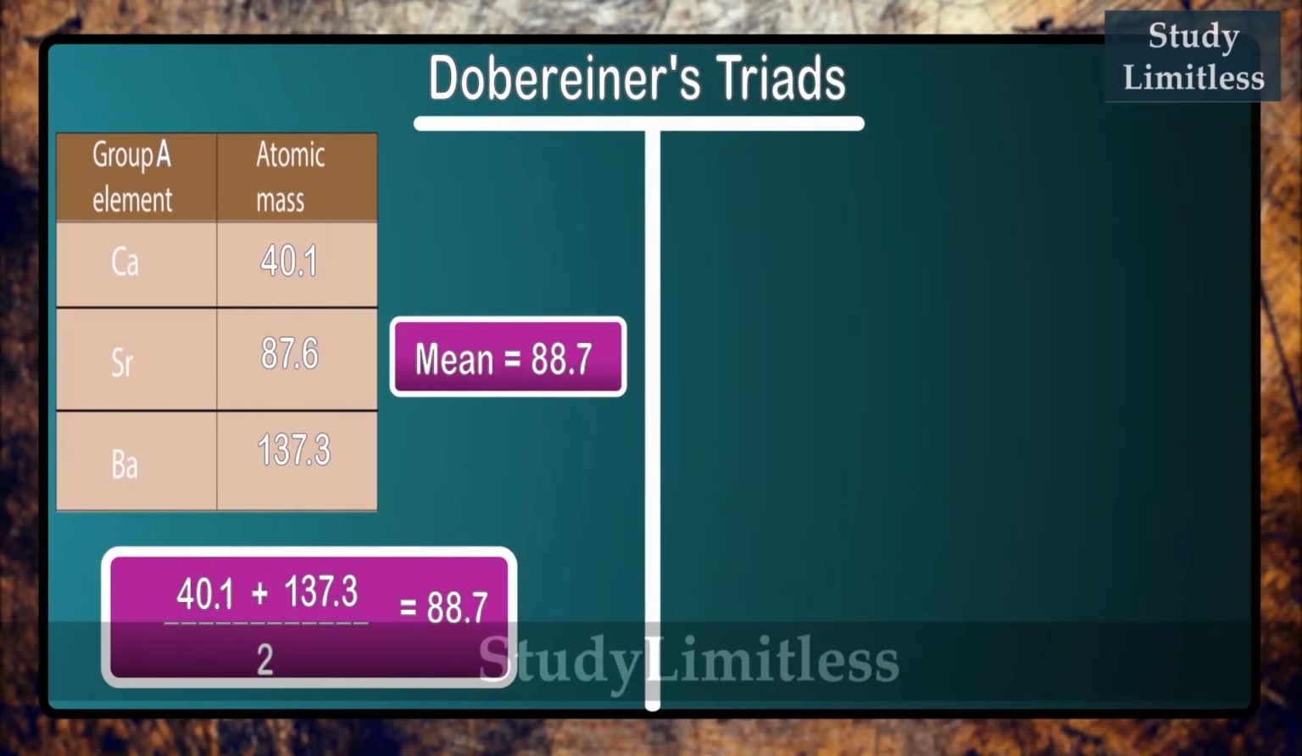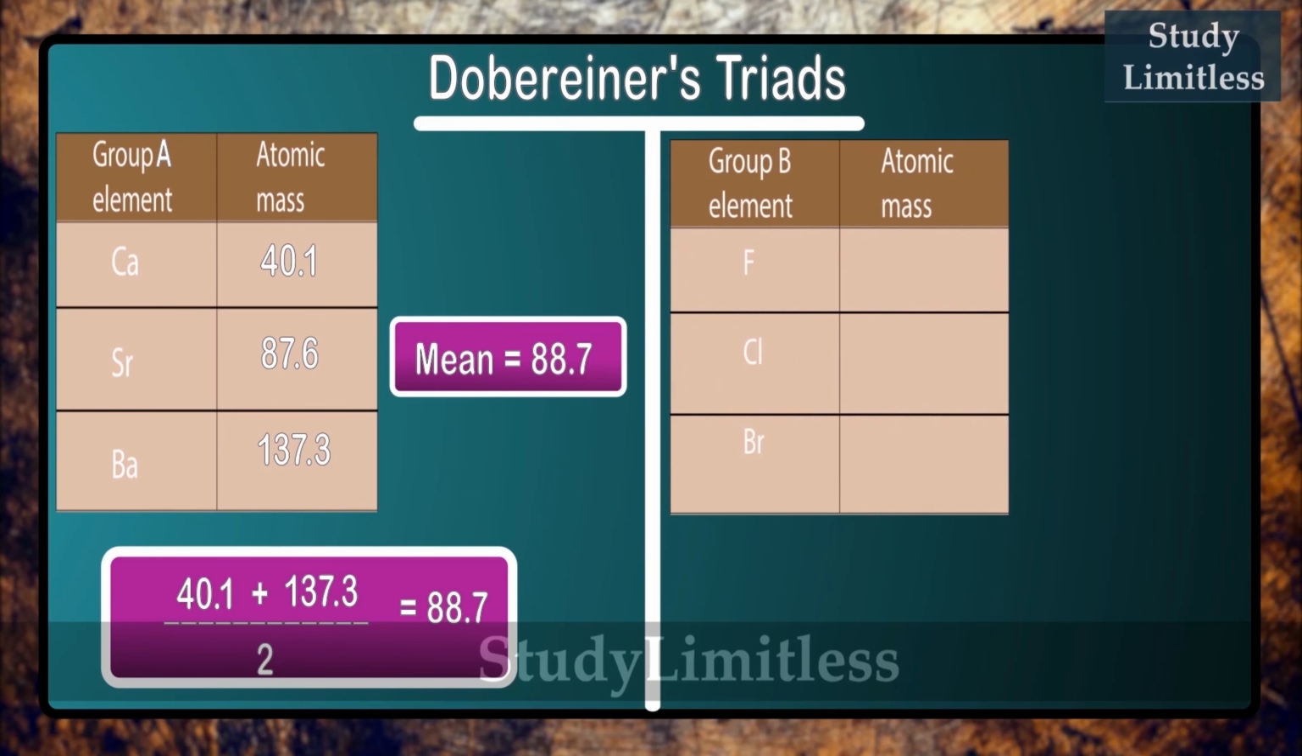This brings us to another point which Dobereiner made. The atomic mass of the middle element is almost equal to the arithmetic mean of the other 2 elements. Now, this wasn't always true, as there were certain drawbacks, one of which was the triad of fluorine, chlorine, and bromine, in which the atomic masses were so far apart that you could not get the arithmetic mean to coincide with the atomic mass of chlorine.